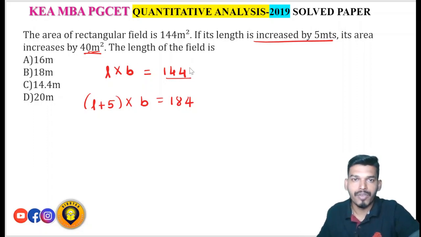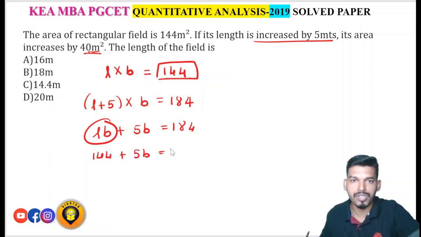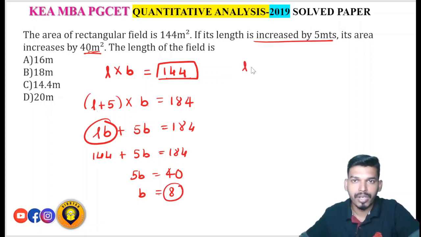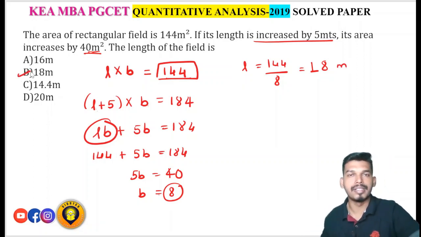So what is the length you have to find? If you multiply L plus 5 into B, that is L into B, that is length into breadth, plus 5 times breadth is equal to 184. L into B value you already know, that is 144. So 144 plus 5 times B is equal to 184. So 5 times B is 184 minus 144, which is 40. So B is equal to 8. So you got the breadth, 8. Therefore length will be 144 divided by 8, which is 18 meters. Option B, 18 meters is the right answer.